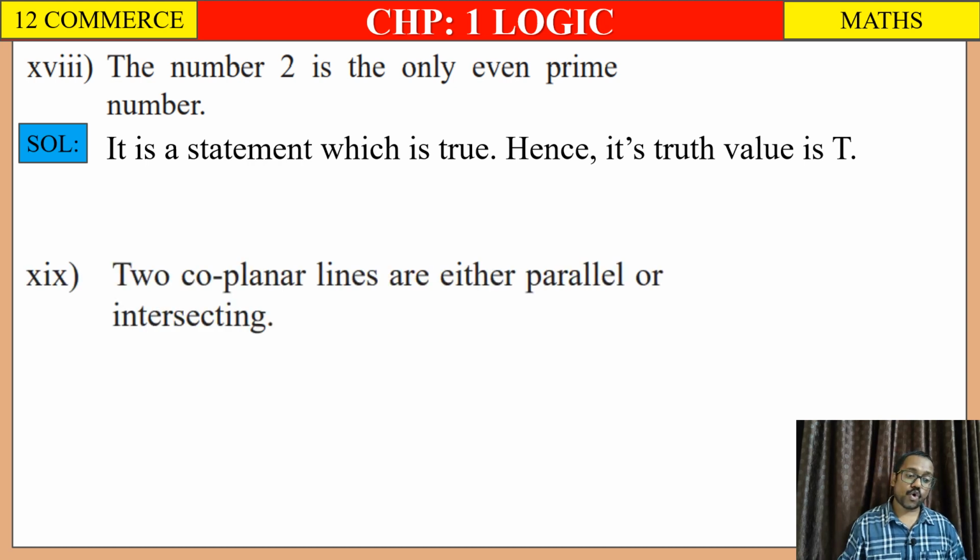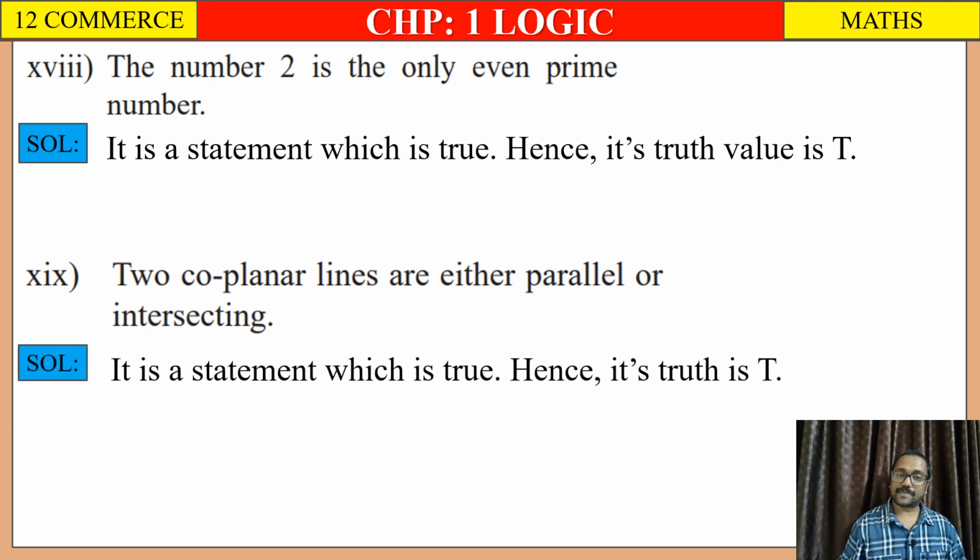19th, two coplanar lines are either parallel or intersecting, right? coplanar lines जो सेम प्लेन में रहता है उसको कोप्लानर कहते हैं, right? So yes, अगर एक ही प्लेन में रहेगा तो वो लाइन या तो पैरेलल होगा या तो इंटरसेक्टिंग होगा. So its solution we can write like this, it is a statement which is true, hence its truth value is T.